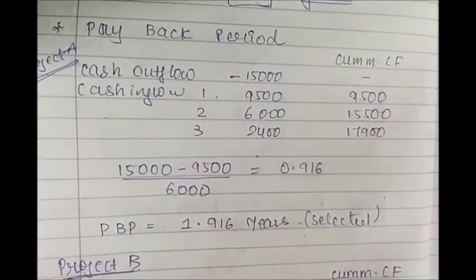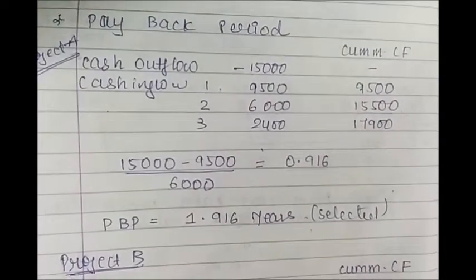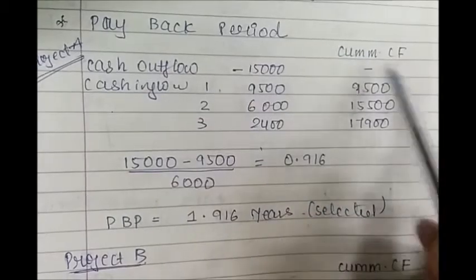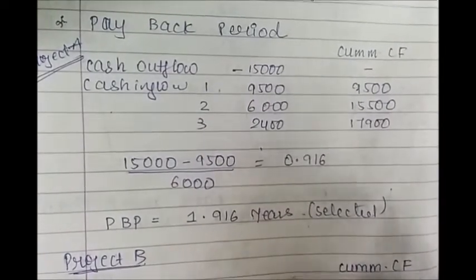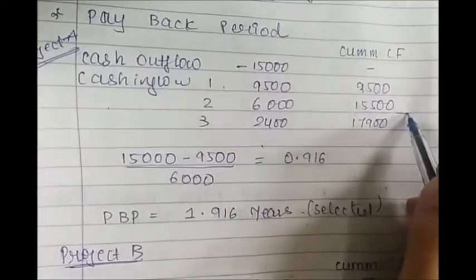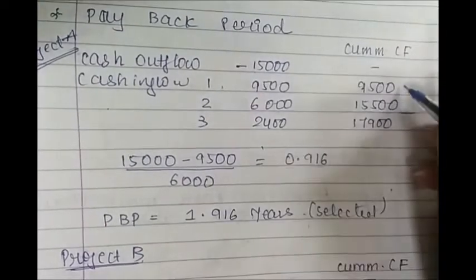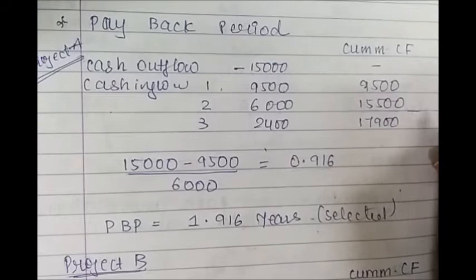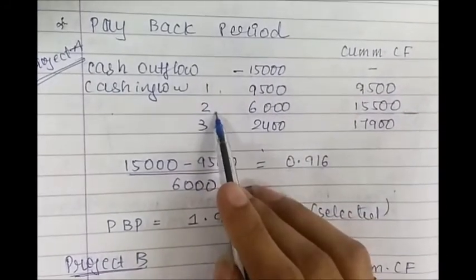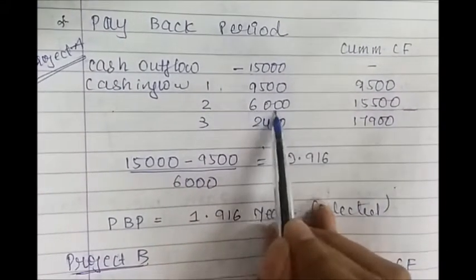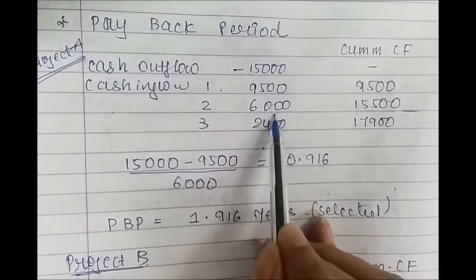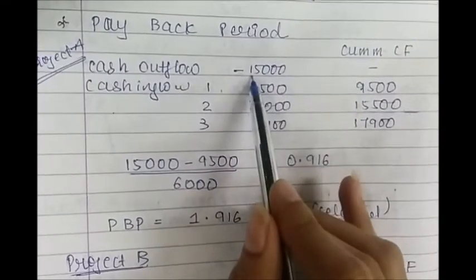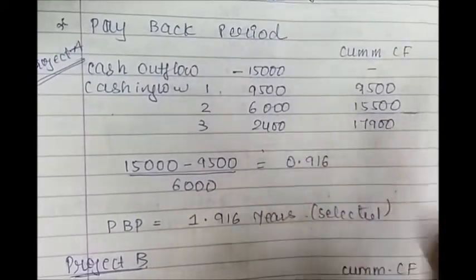In payback period, we have to find out the exact years when we will recover our whole investment of 15,000. From the cumulative cash flow, we can see that at the end of year 2, we are recovering our whole amount. In the first year, we recover 9,500. Now the leftover 5,500 is recovered in year 2. But we can see that in year 2, we get a cash inflow of 6,000. And for meeting our investment criteria, we just need 5,500.